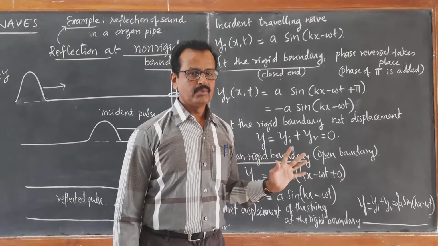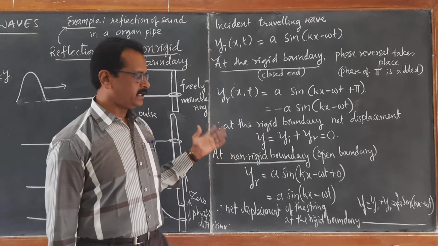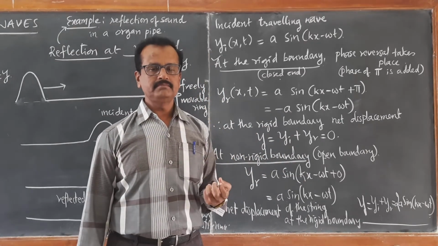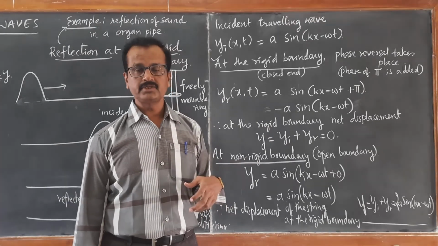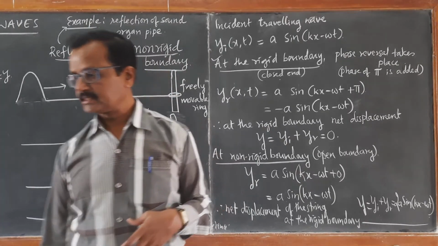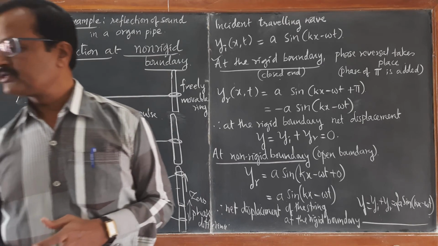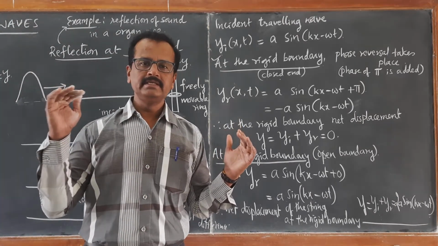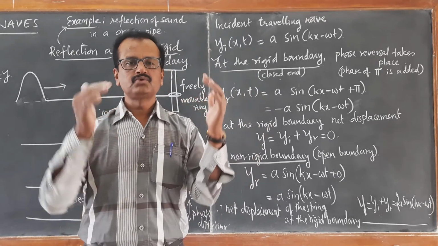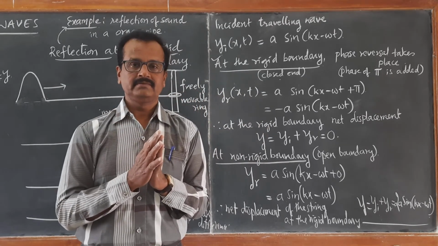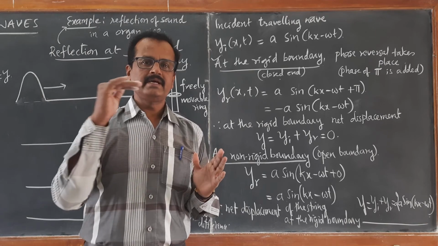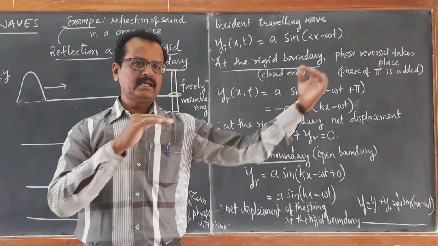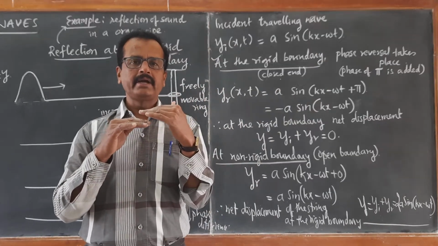This is how we write the equation for the incident and reflected wave, and in the next session we will learn about the special cases, that is, the formation of stationary waves. What happens when the incident wave and reflected wave superimpose over each other? Suppose there is a wave traveling in the positive x direction and there is a wave traveling in the negative x direction.